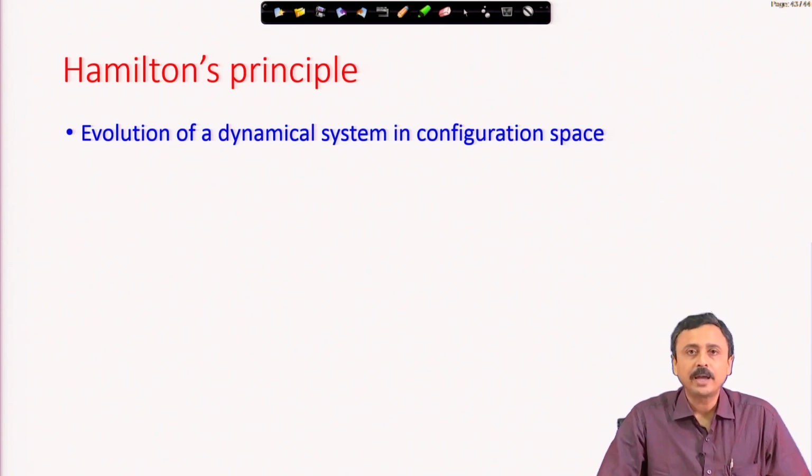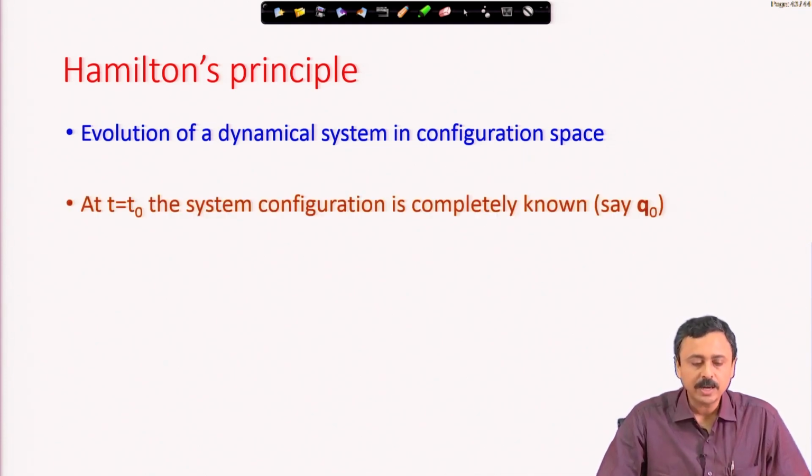You know now that evolution of a dynamical system means evolution or motion of a point in the configuration space of that dynamical system. Evolution of a dynamical system means the motion of the point representing the configuration of a dynamical system in its configuration space. Suppose at time t equal to 0, the system configuration is completely known.